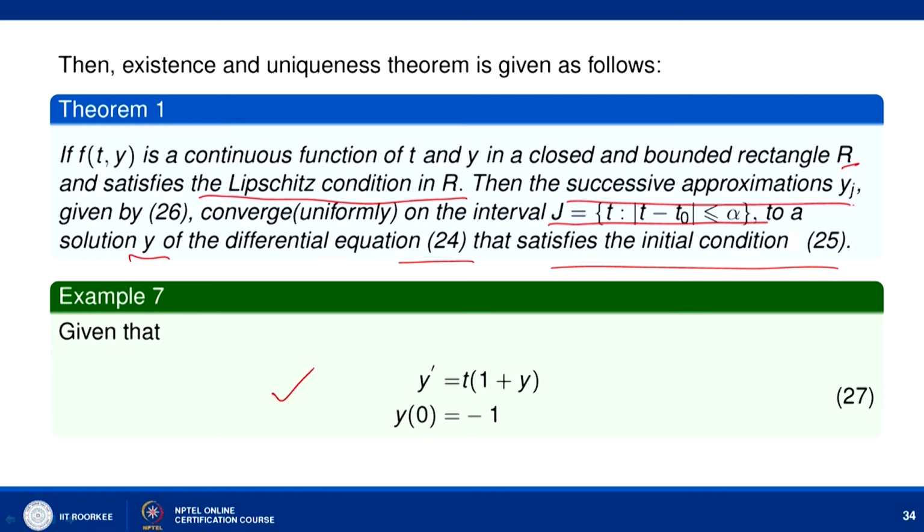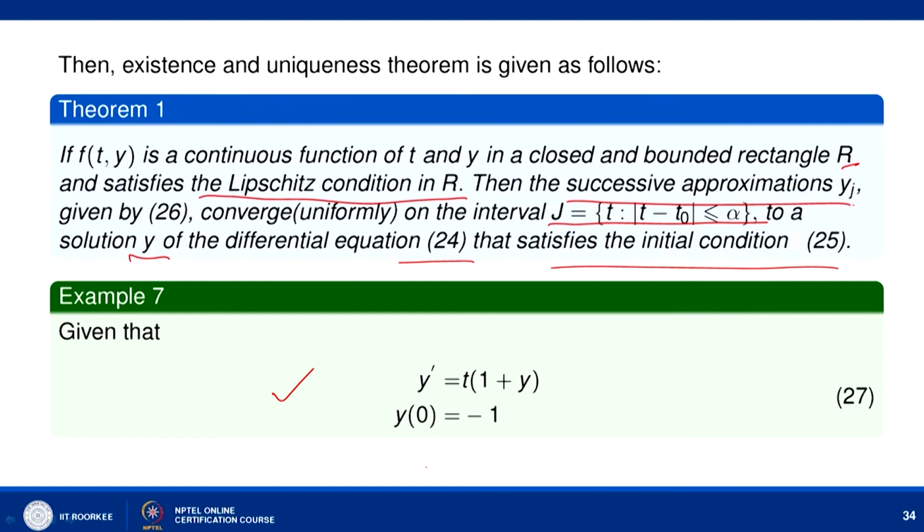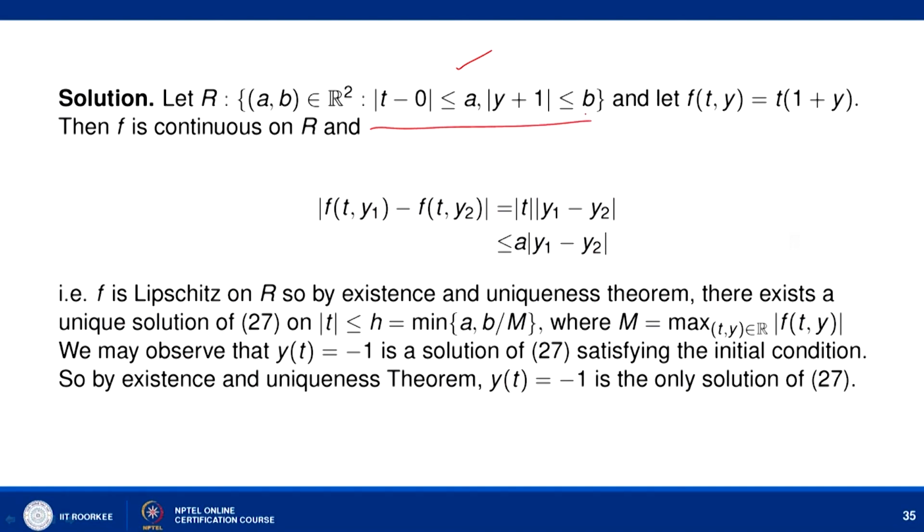Let us consider one simple example based on this. Consider y dash equal to t times (1 plus y) with the initial condition y(0) equal to minus 1. Here we can check, consider a rectangle R which contains this initial condition, that is (0, minus 1). So, we have this rectangle centered at (0, minus 1).